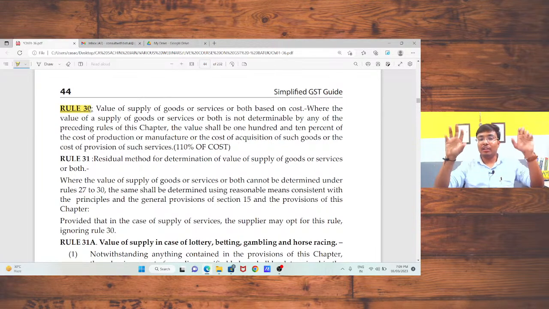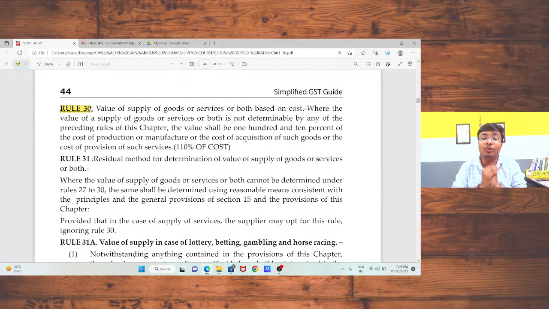I am not able to decide the open market value, like kind and like quantity value also, and I am not able to decide the further supply value. In that case, I can decide my costing. So I need to take the value as 110% of my costing.